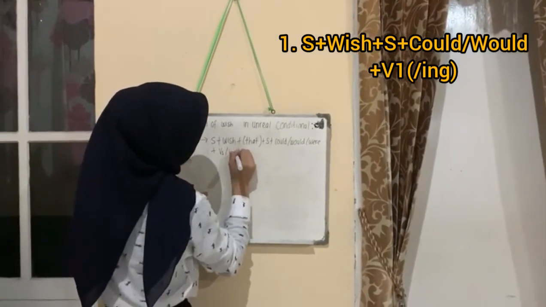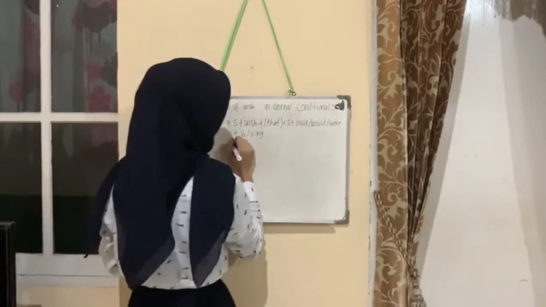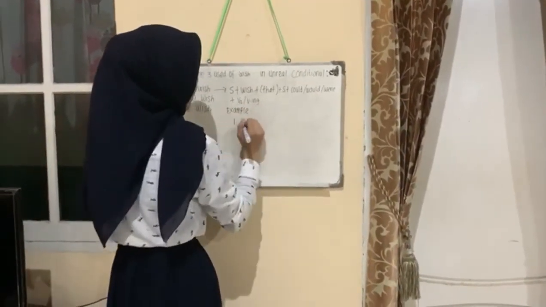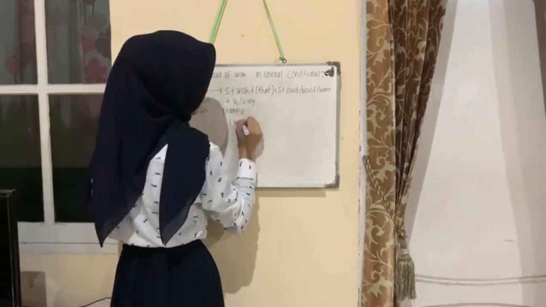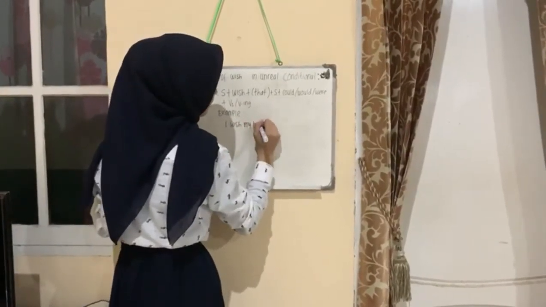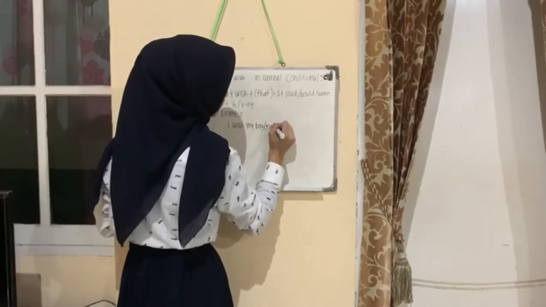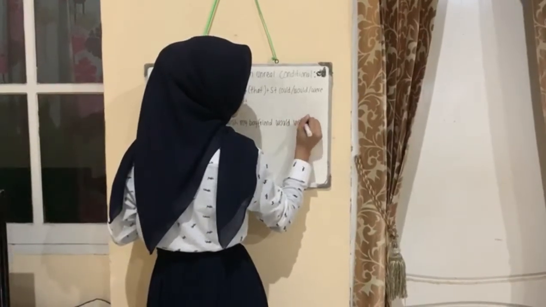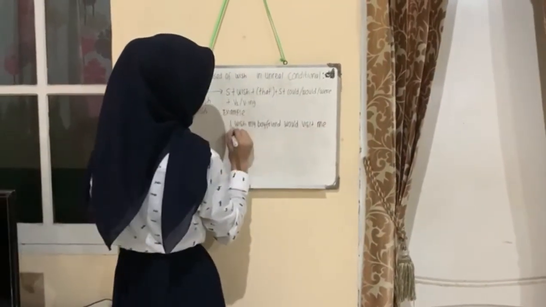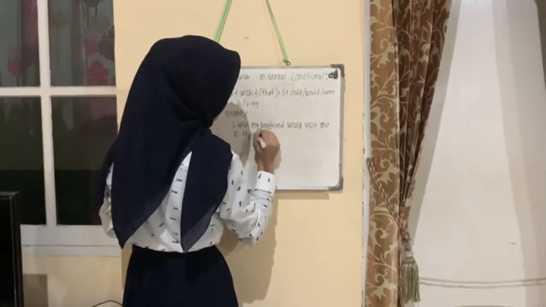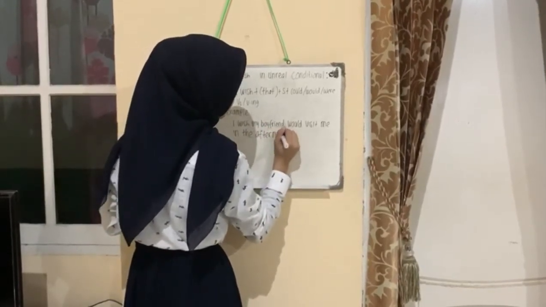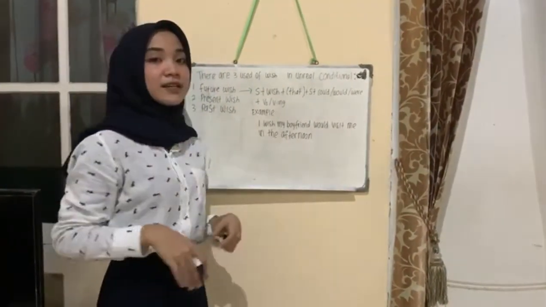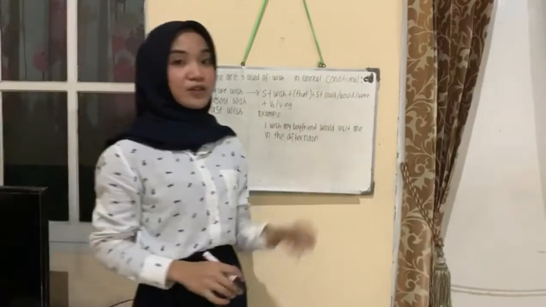For example, I wish my boyfriend would visit me in the afternoon. But in reality, my boyfriend doesn't come. This is unreal conditional, right?